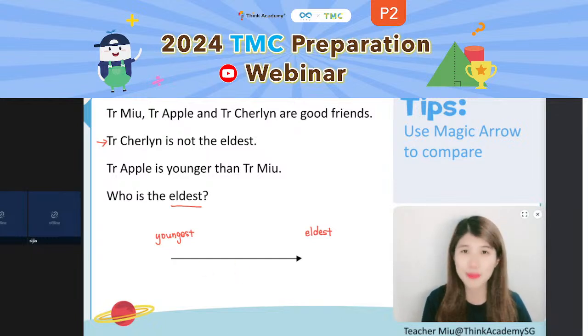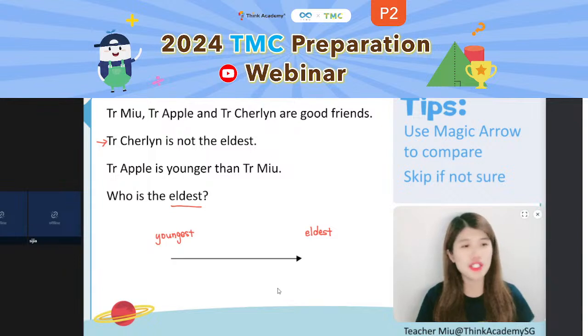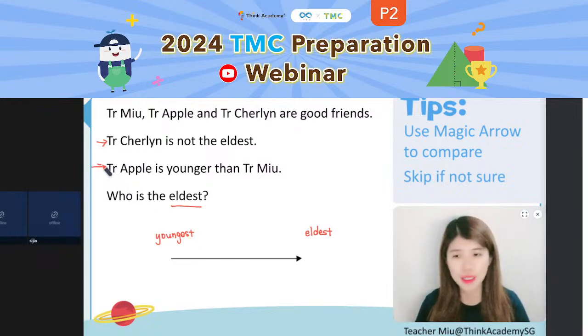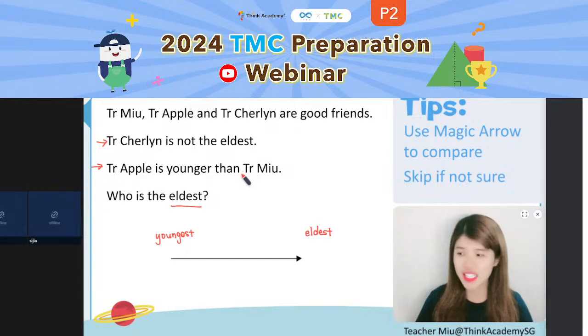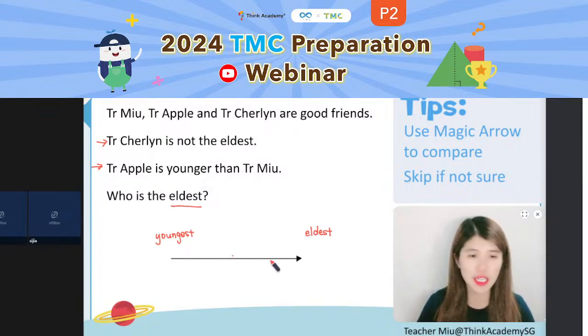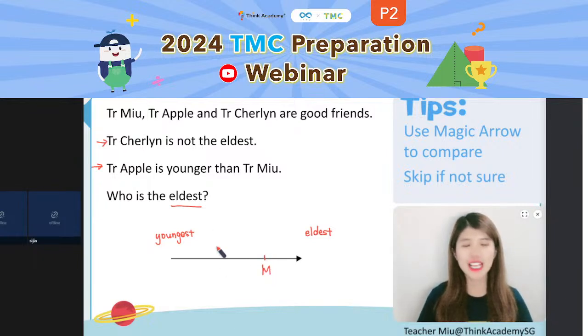If we are not sure about that, skip that first. We can just skip if we are not sure, right? So let's skip the first sentence and go to the second sentence. It says Teacher Apple is younger than Teacher Mew. When Mew is here, where should I put Teacher Apple? Should I put the younger Teacher Apple at my left, or at my right? Should it be A or B?